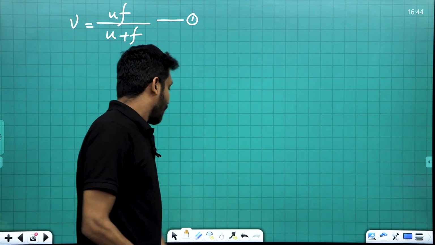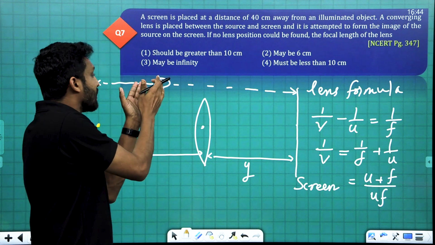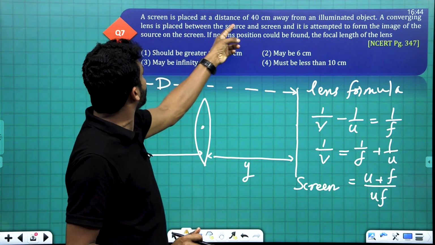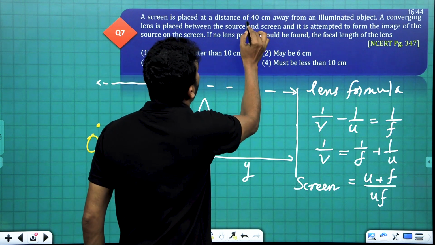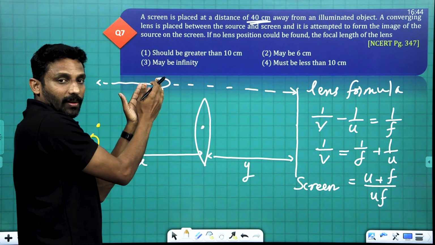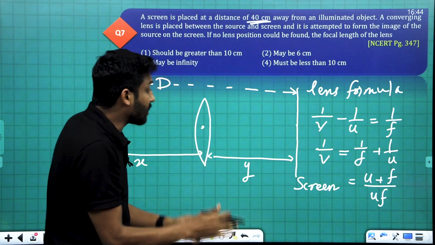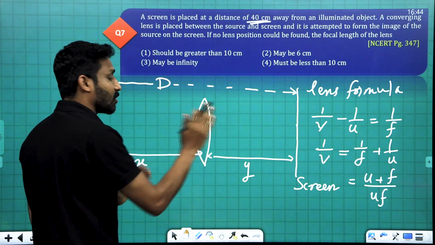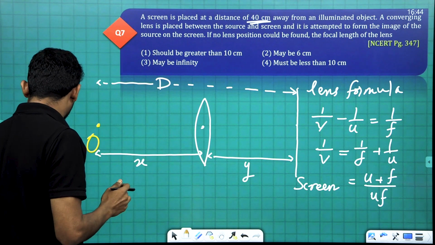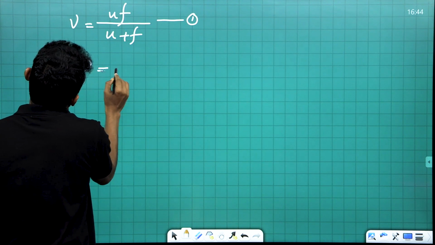Now, another one. What about this distance? In the question it is given that a screen is placed at a distance of 40 centimeter away from the object. So this distance, capital D, is 40 centimeter. It's clear that D is equal to x plus y. D is equal to x plus y.